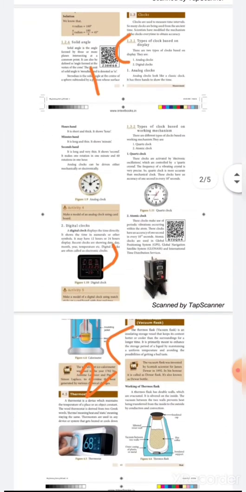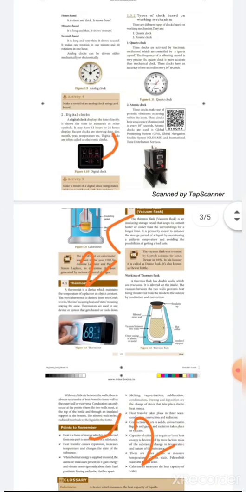Then second question, explain the working of thermoflask. The lesson is heat, page number 41. Start with the thermoflask. The first paragraph, do you know, you don't have to write. Then the working of thermos flask. Have to write the working of thermos flask and the drawing. The next paragraph is for 2 marks. This is second 5 mark question.